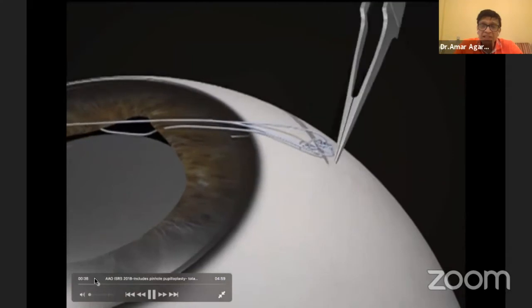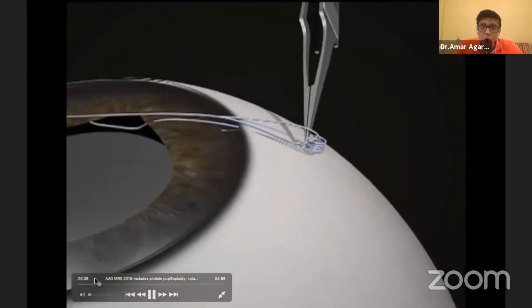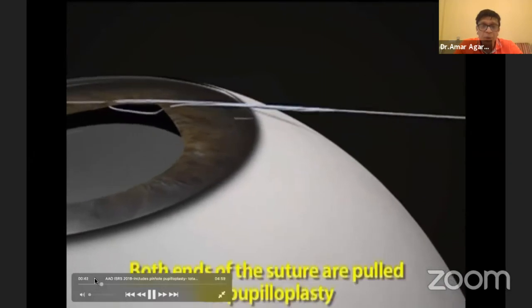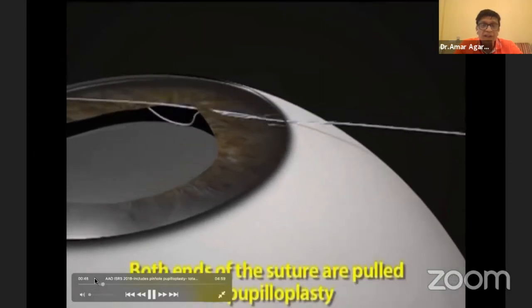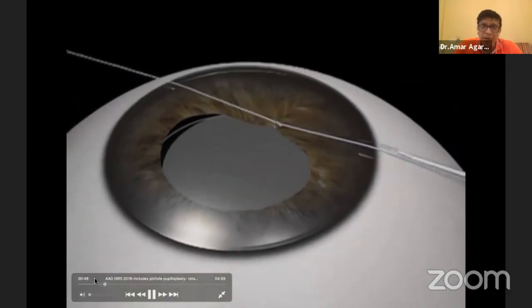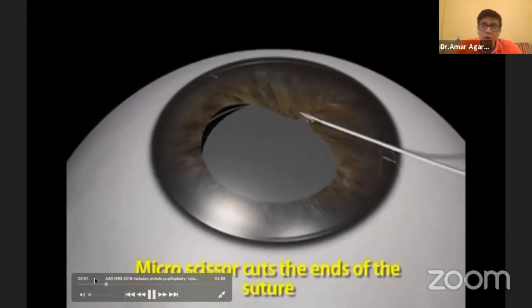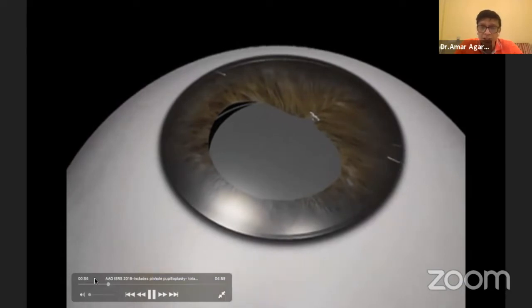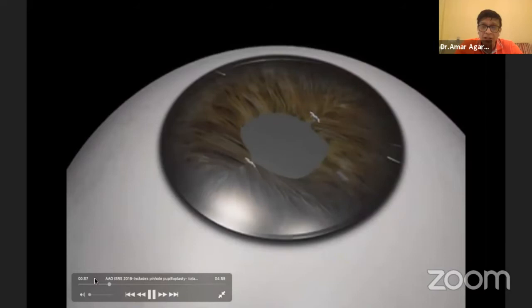Simply game, set, and match. Because now all you need to do is pull on either side. And once you have pulled on either side, you'll see that it is complete. In other words, you don't need to do a second pass or a third pass. Normally people do 3, 2, 2 or something like that. Here you have just done it once, 4, 0. That's it. Now you do the same thing on the other side, and you have a complete pupil as much as you want.